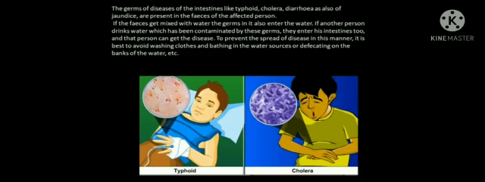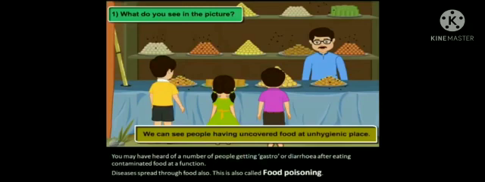The germs of diseases of the intestines like typhoid, cholera, diarrhea and also jaundice are present in the feces of the affected person. If the feces get mixed with water, the germs also enter the water. If another person drinks water which has been contaminated by these germs, they enter the intestine too, and that person can get the disease. To prevent the spread of disease in this manner, it is best to avoid washing clothes and bathing in water sources, or defecating in the open.